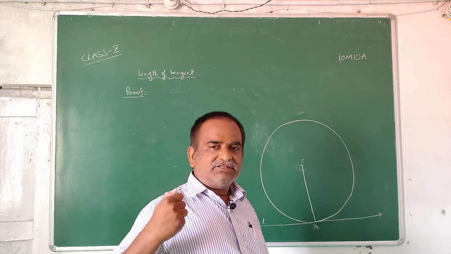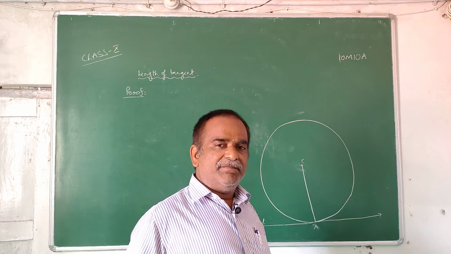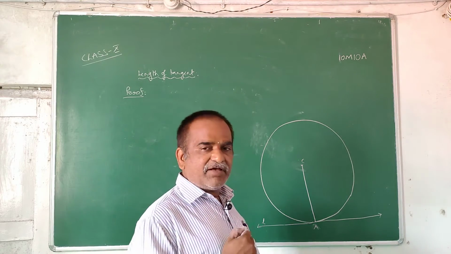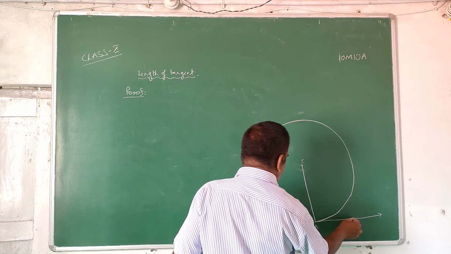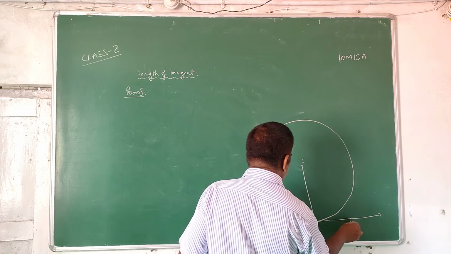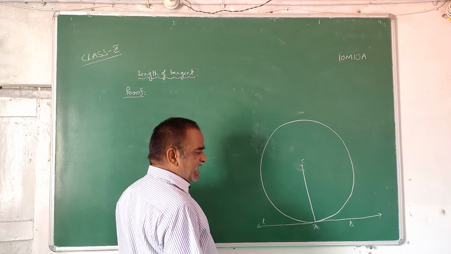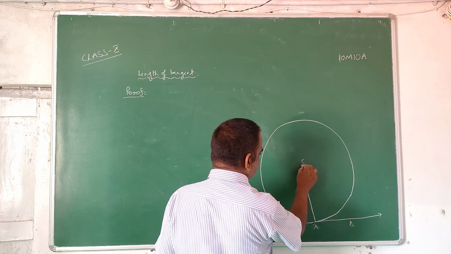Now let us choose a point on tangent L. Say that point is B, which is on tangent L, other than A. So choose a point B on tangent L other than the point A and join C to B.